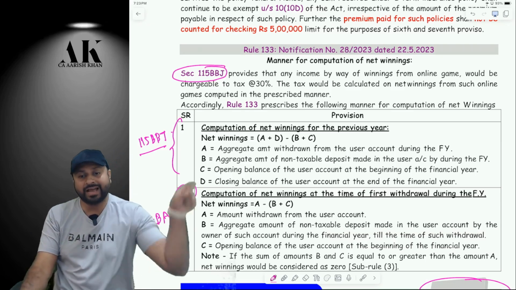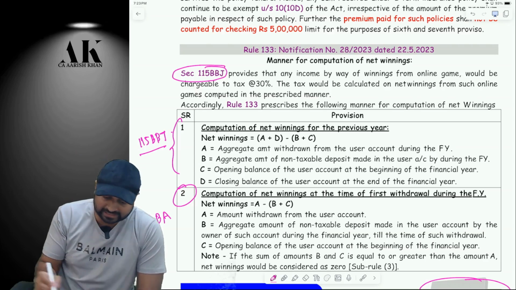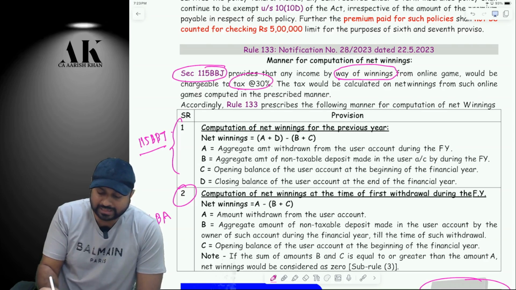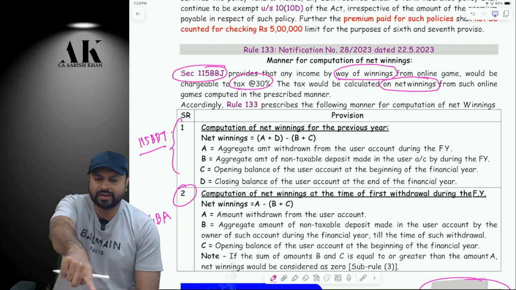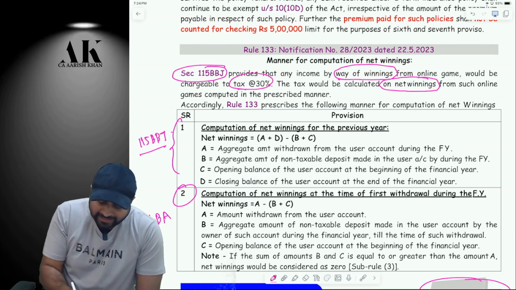So the department has to tell us what I mean by the term net winnings. See here, 115BBJ provides that any income by way of winning from online games would be chargeable to 30%. The tax would be calculated on what? Net winnings. In your book also, where 194BA is there, it is very clearly written that net winnings will be subject to TDS from such online game in the prescribed manner.